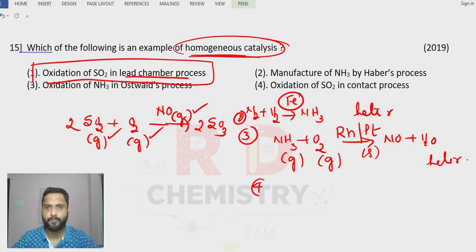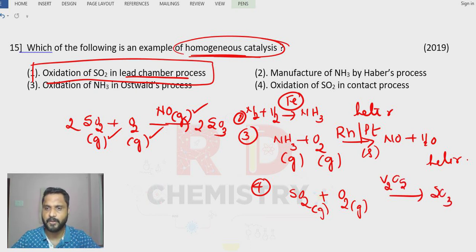We go for option number 4. Oxidation of sulfur dioxide, the contact process. Sulfur dioxide, a gas, is oxidized by oxygen, which is also a gas, to give sulfur trioxide. Here we make use of vanadium pentoxide. Vanadium pentoxide is a solid, therefore it is also a heterogeneous system. The answer for this question is option number 1.